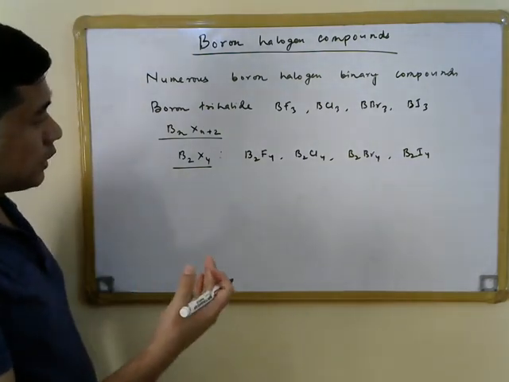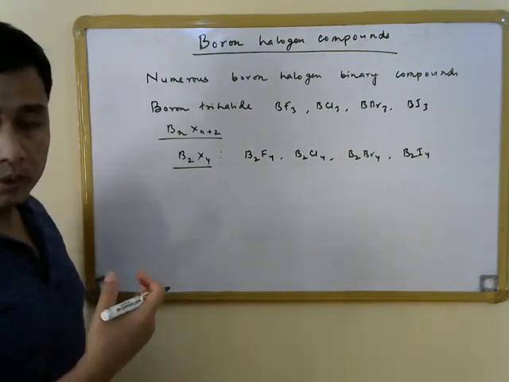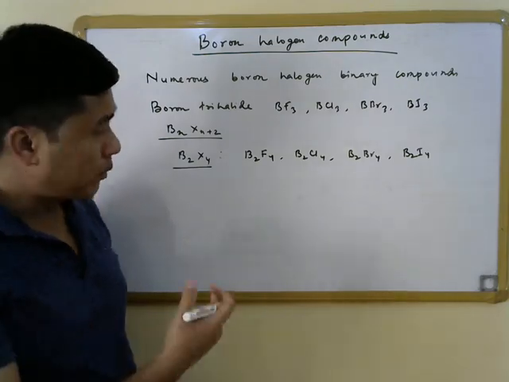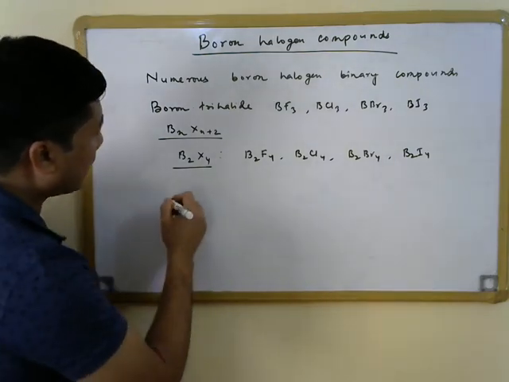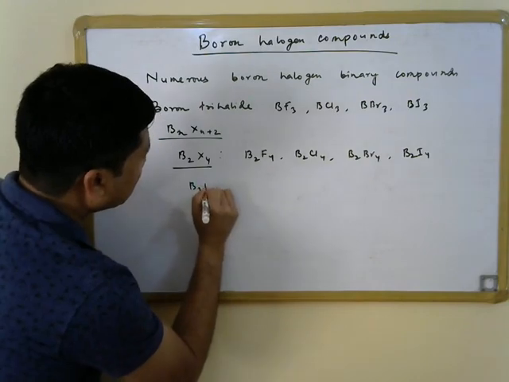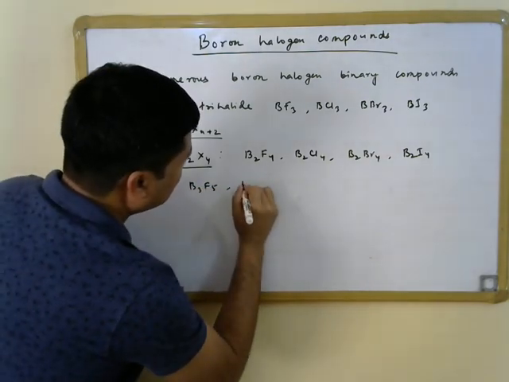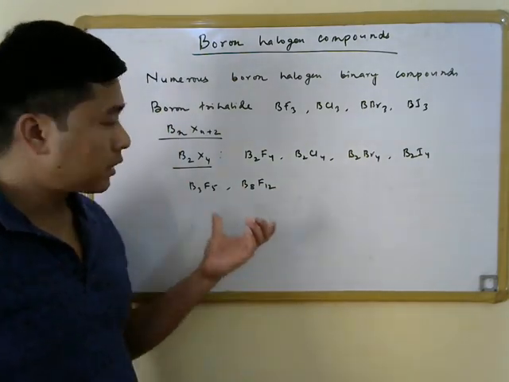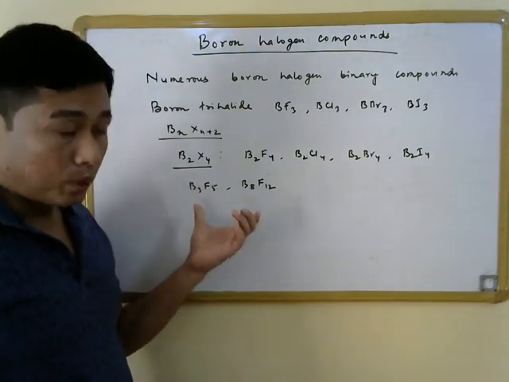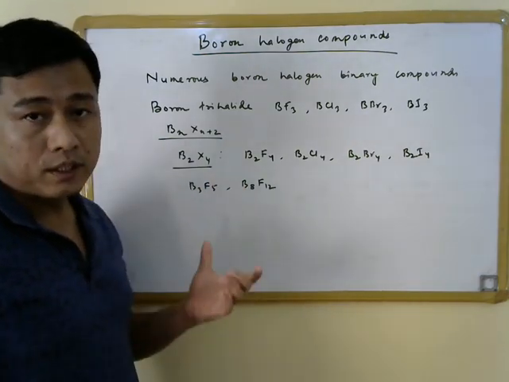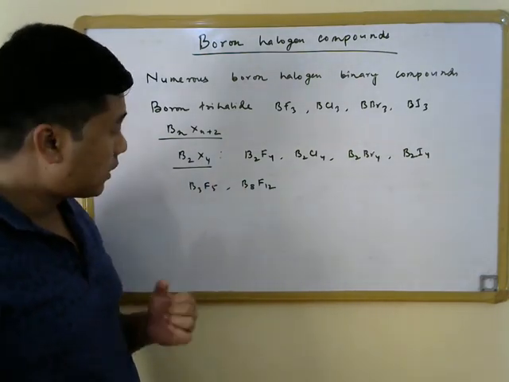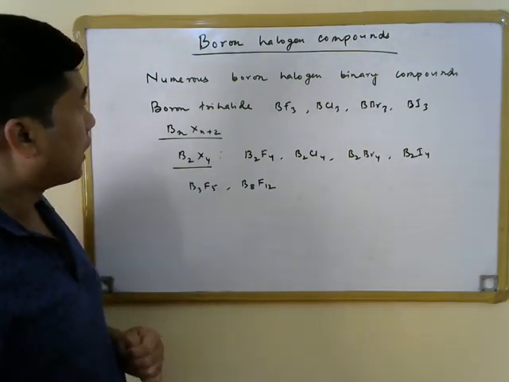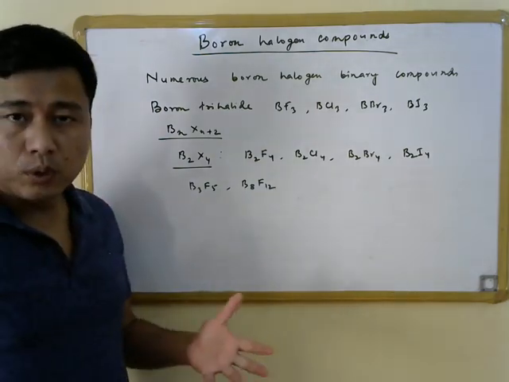Now, in the case of boron fluorides, the higher catenated species are also known apart from these dimers. So we have compounds like B3F5 and B8F12. These sort of higher catenated binary boron halides are known only for the fluorides, but not for the other halogen atoms. So these are some very interesting types of binary boron halogen compounds.